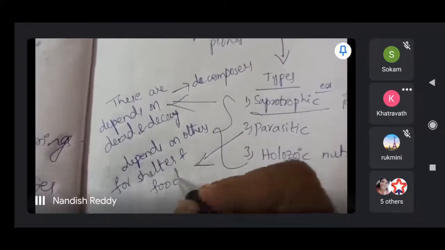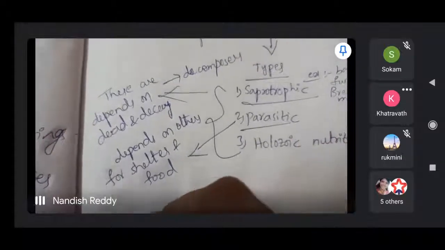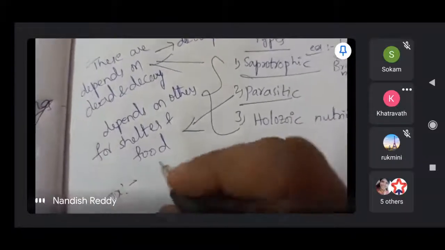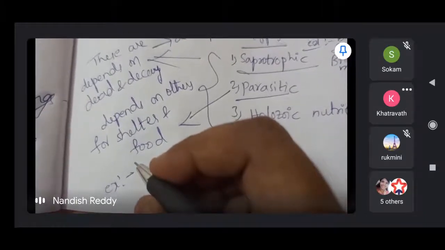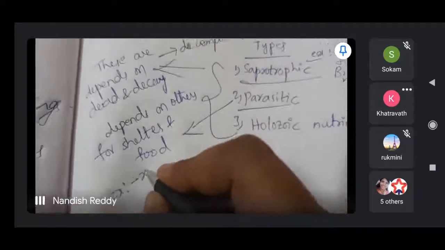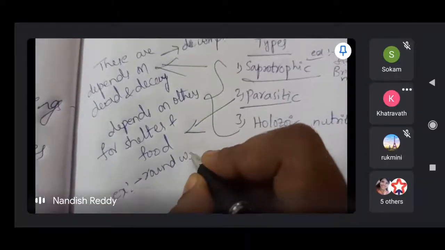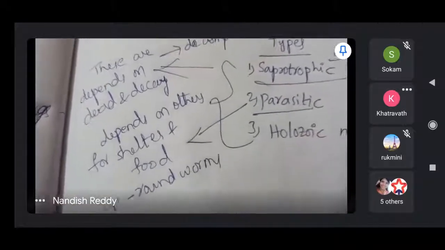Examples are Haustoria, Mistletoe, and animals like Plasmodium and roundworms.